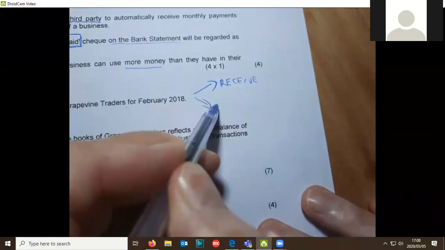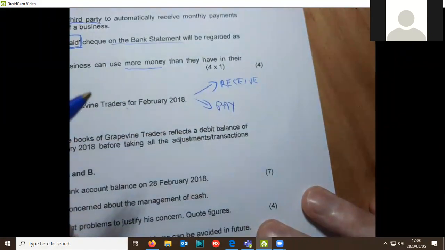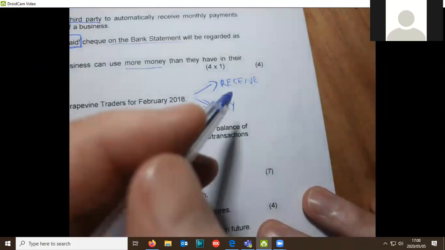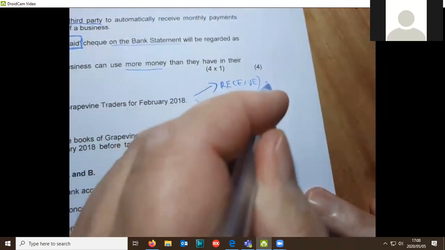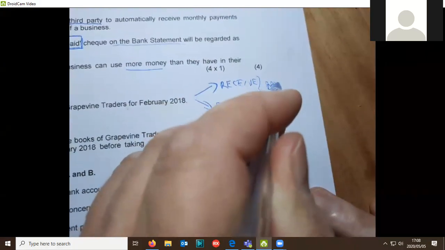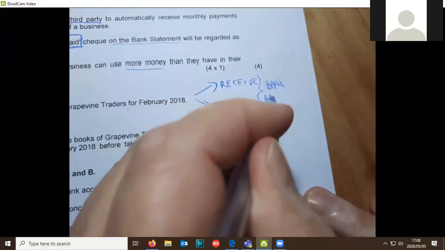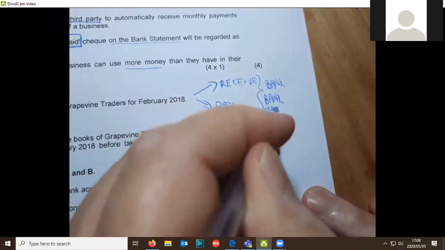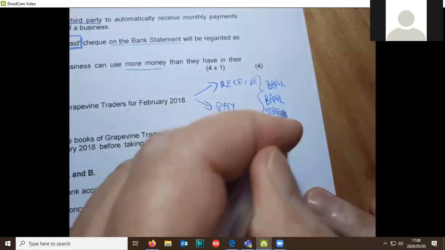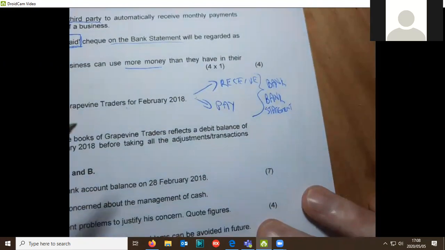So remember that. And it's always going to be in one of 3 places.